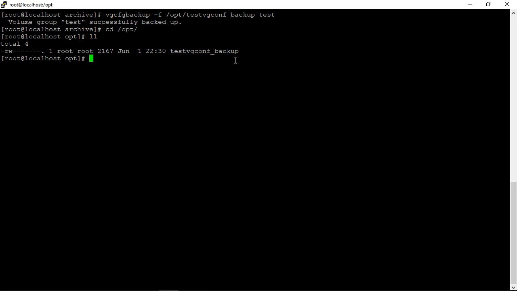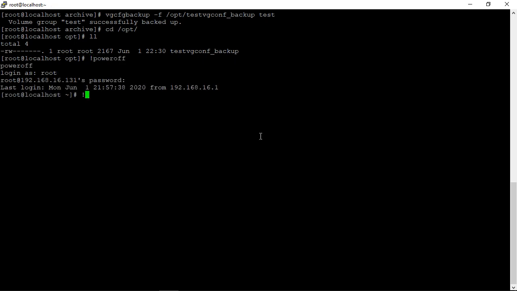Now I will show you what kind of errors you will get if your physical disk has failed, or a physical disk is removed on a live system, or it has got some IO error or SMART error. In that case, how can you use this backup? So I shut down this machine. I removed a hard drive which was sdc.